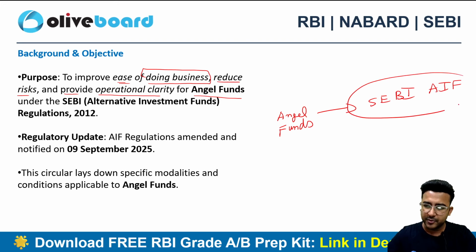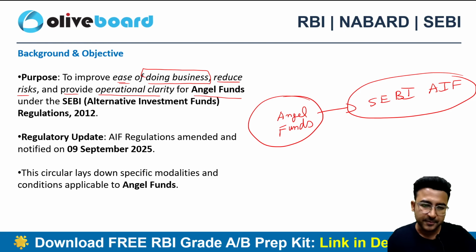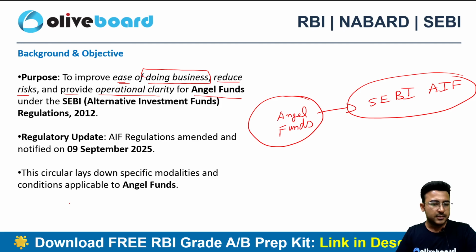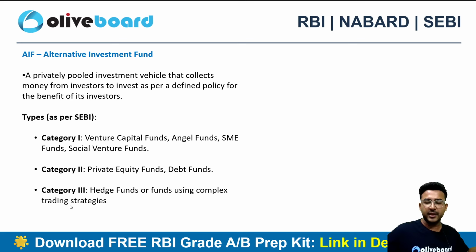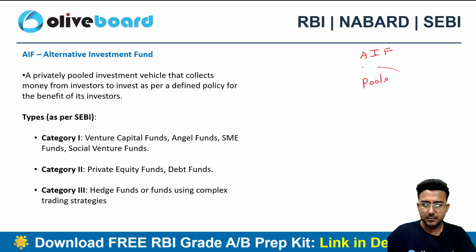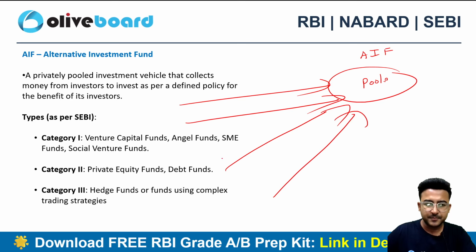Now before moving ahead, you need to have crystal clear concepts of what angel funds are all about and what an AIF is. So definitely I'll be telling you that as well. The first thing is AIF, alternate investment fund, right? So think of it as a mutual fund. What a mutual fund is doing, they are pooling the investments from multiple individuals and firms, right? That's what we do in AIF as well. What an AIF is doing, they pool the investments from multiple individuals and businessmen, right?